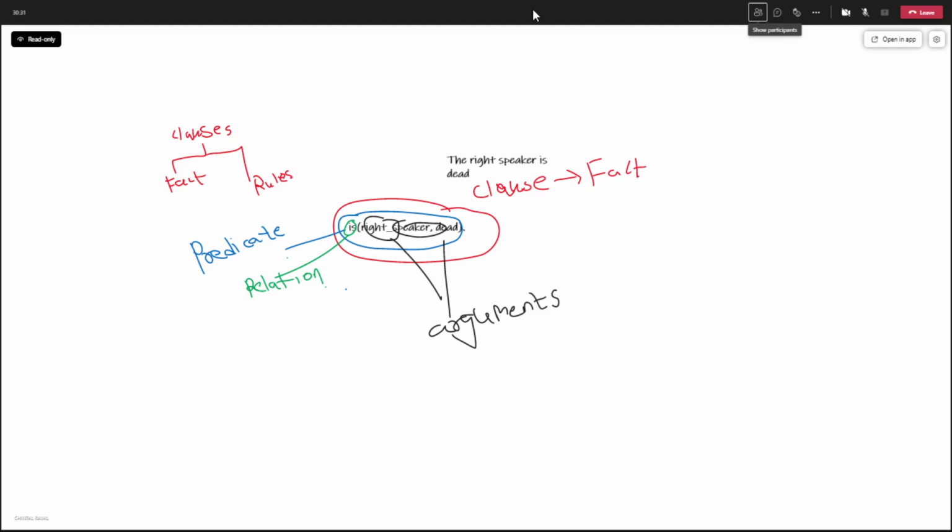Now, actually, what is a predicate? Many of you will say, looking at this sentence, we are able to identify the predicate. But what is a predicate? See, a predicate is a function with a value which we can prove true or false.